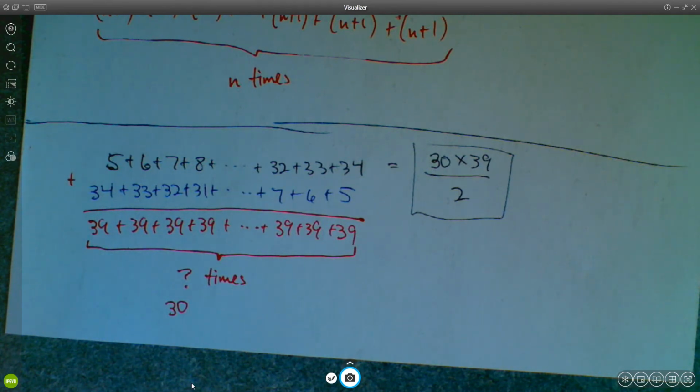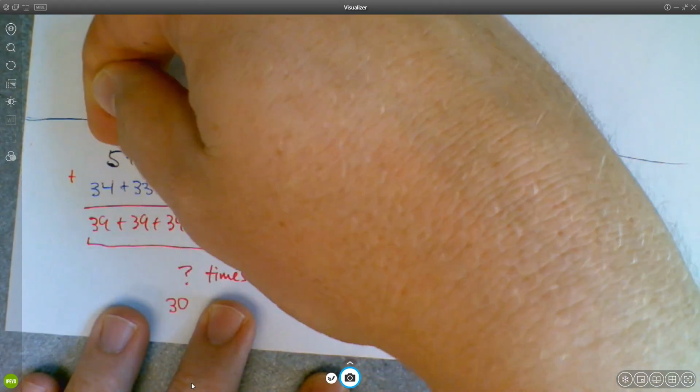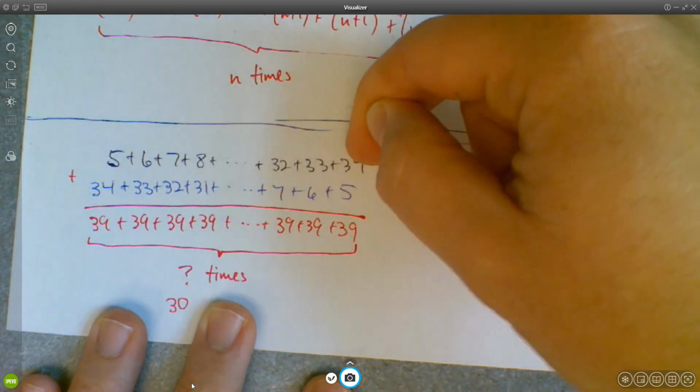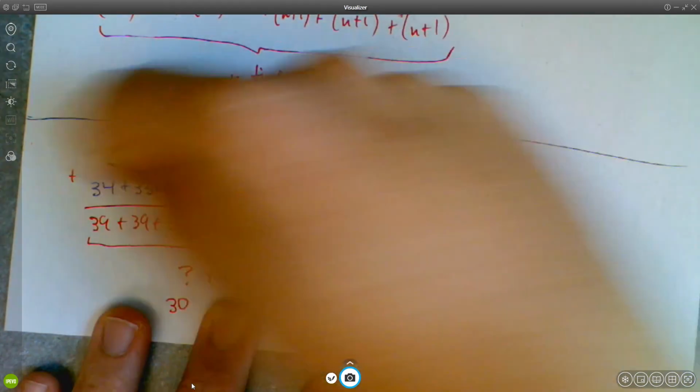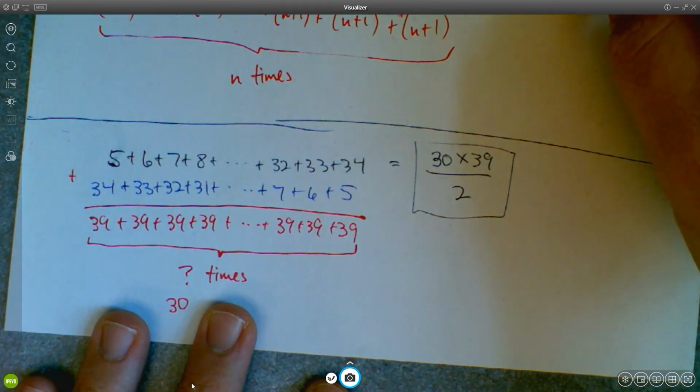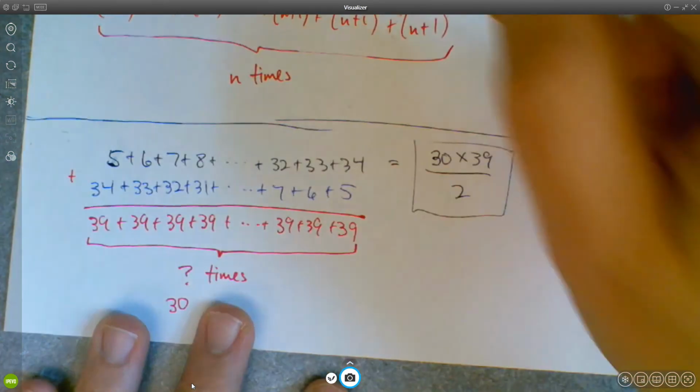I think that's all I'm going to say for now. Like I said, we're going to come back to this idea on Tuesday. But if your list doesn't start right at 1, just remember that when you're counting up the number of numbers on the list, you need to subtract off the first several, okay?